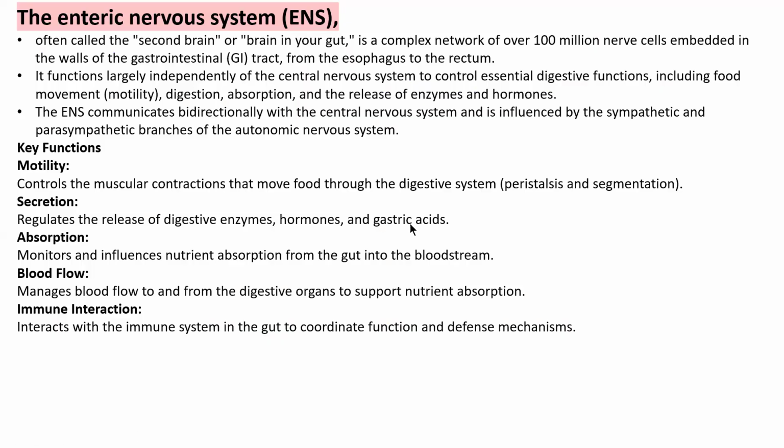So we have learned about the enteric nervous system, which is called the second brain in your gut. It is a complex network of over 100 million nerve cells embedded in the wall of the gastrointestinal tract, from the esophagus to the rectum. It functions largely independently of the central nervous system to control essential digestive functions. It helps in food movement, food digestion, food absorption, and release of enzymes and different types of hormones.